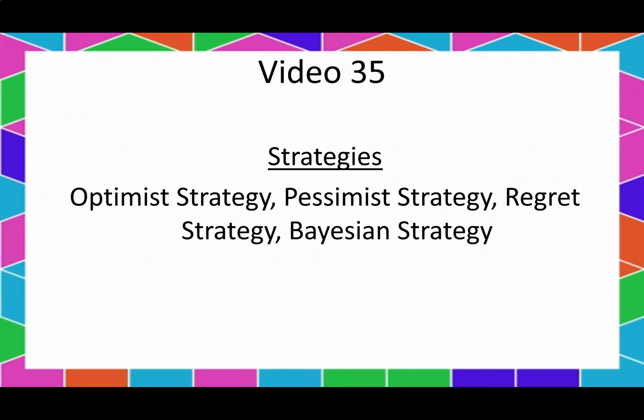Welcome to video 35 on strategies. We're going to learn a group of strategies, and it kind of depends on your philosophy. So we're going to learn about the Optimist strategy, a strategy that usually someone who thinks positively would choose. We're going to talk about the Pessimist strategy, the Regret strategy, and the Bayesian strategy. Let's get started.